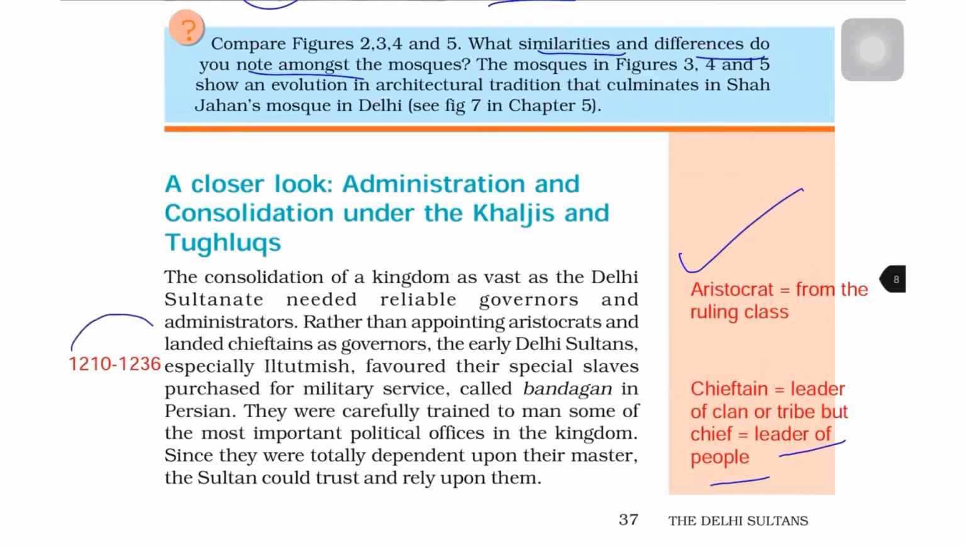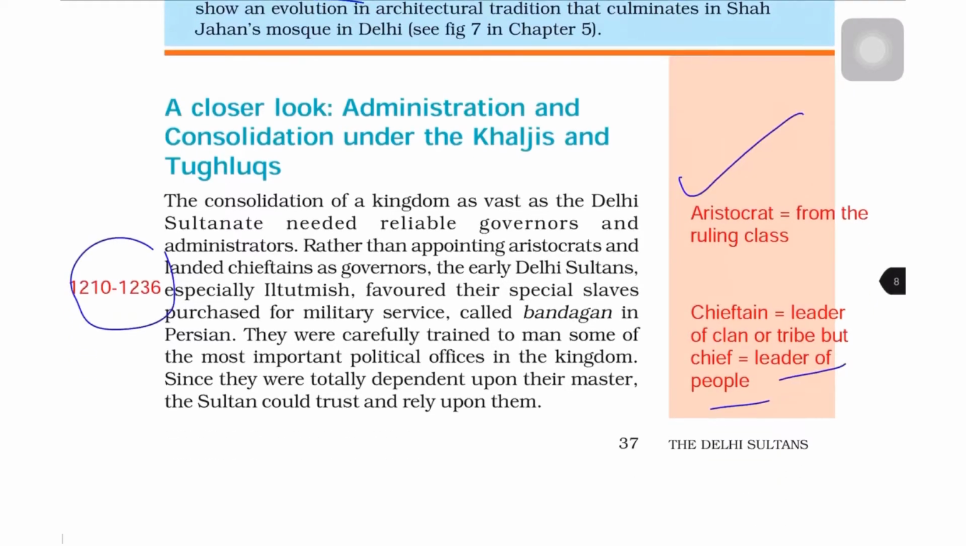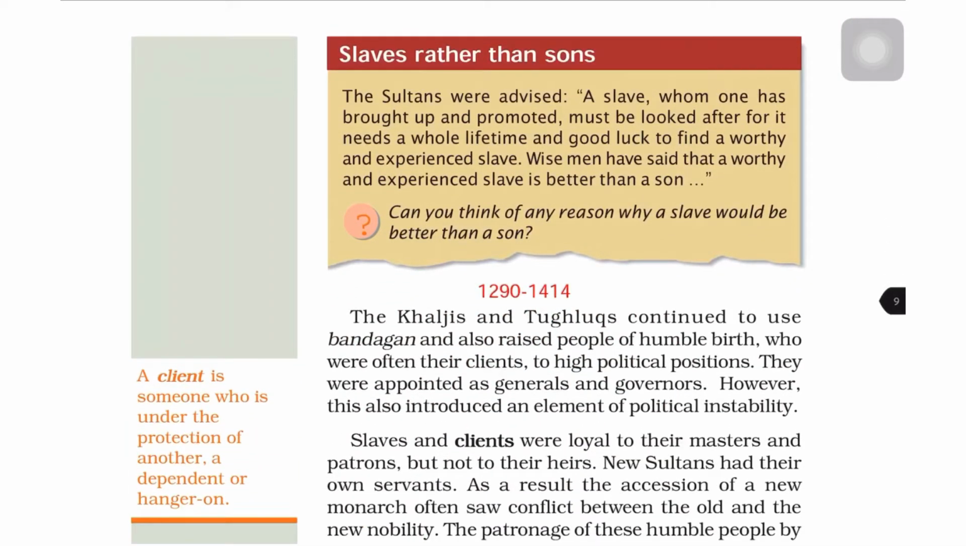The ruling period of Iltutmish, I have highlighted, was 1210 to 1236. So, can you think of any reason why a slave would be better than a son? Because in the old age of the master, a slave would be more loyal than the son. At that period, it was thought so.